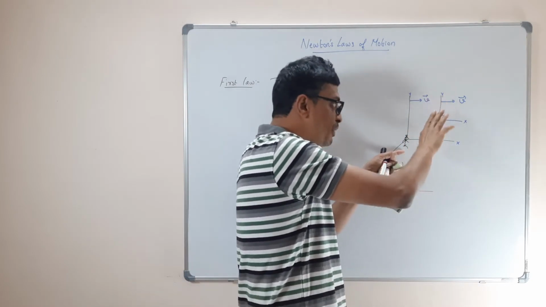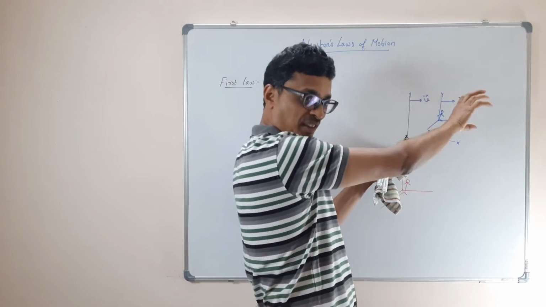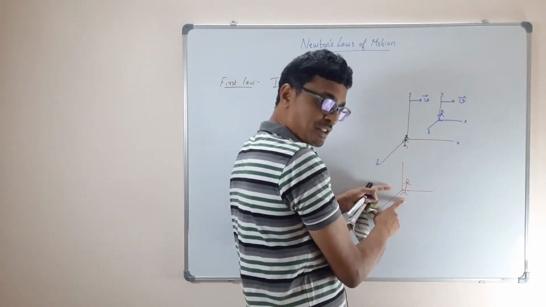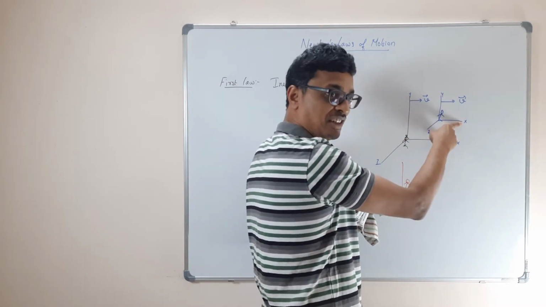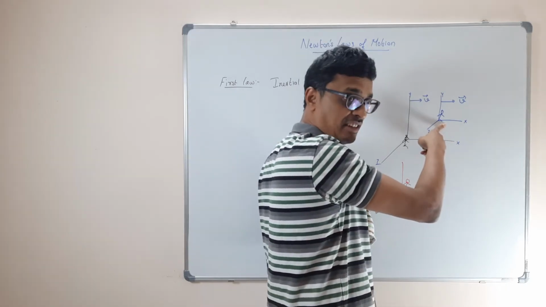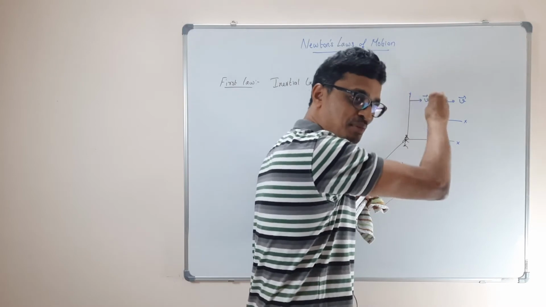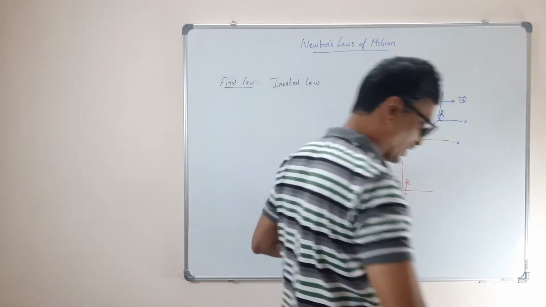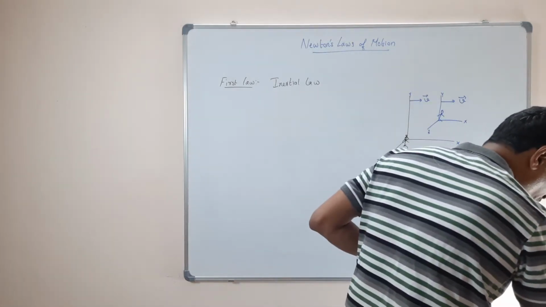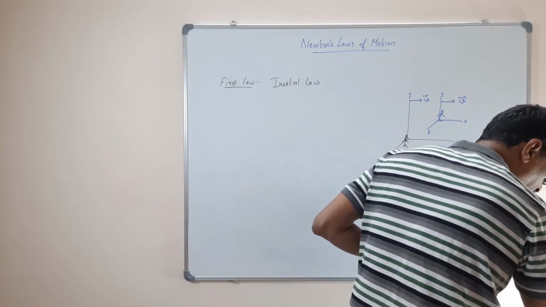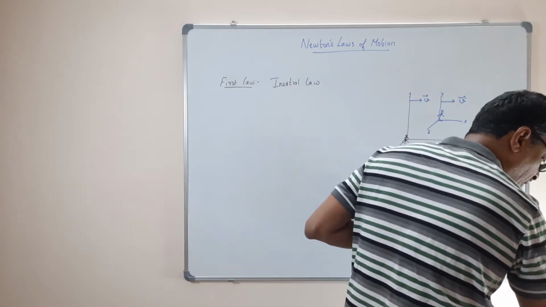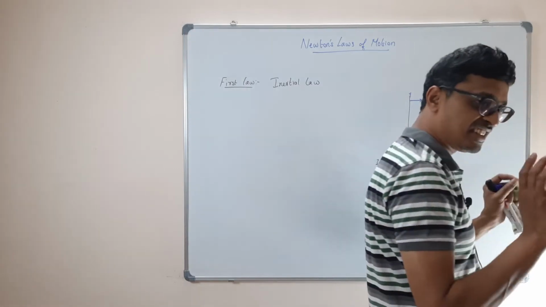Some force has to act on it, and it starts moving. Similarly, for this person this is uniform motion. He will say, if I want to change it to a state of rest, you have to apply a force so that it becomes at rest. Both need a net unbalanced force to change the state.